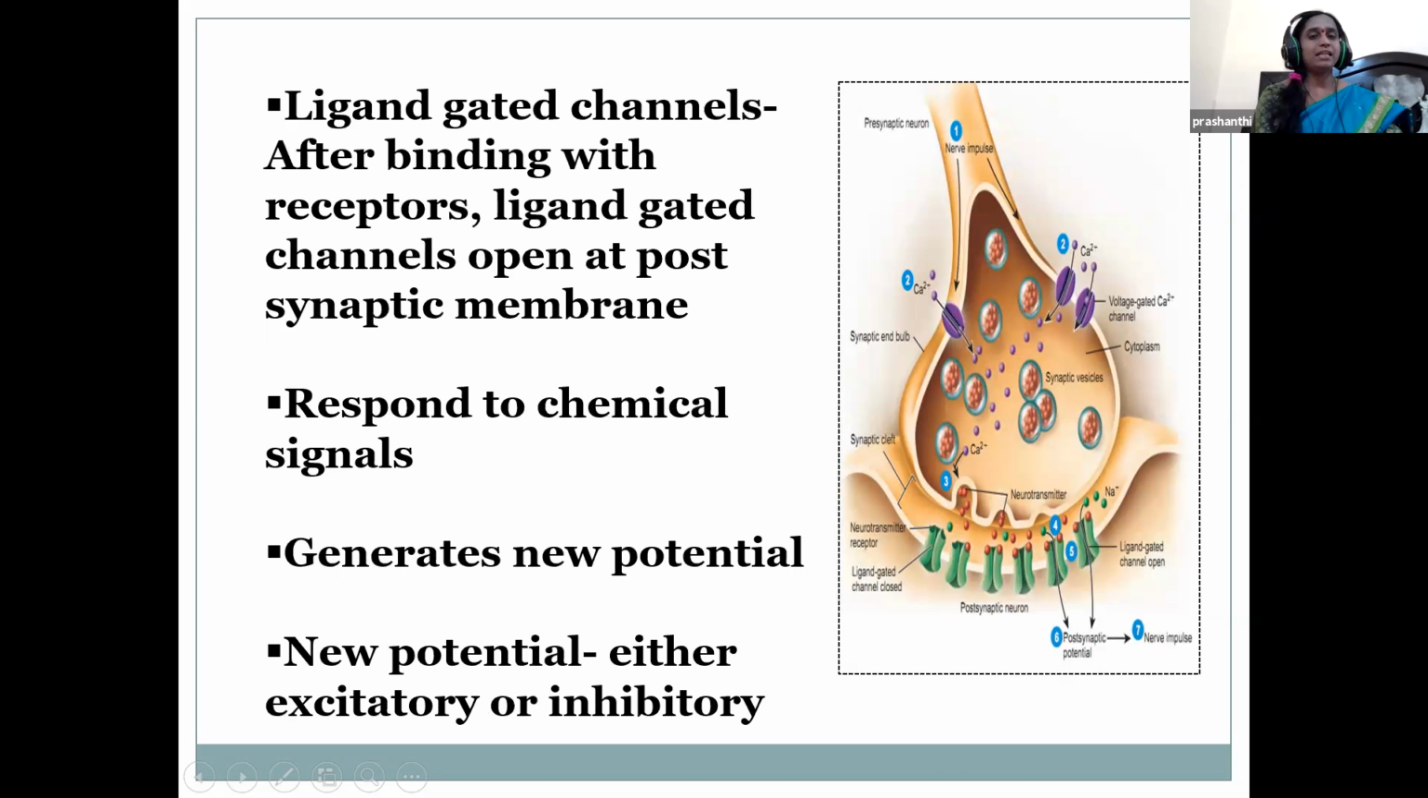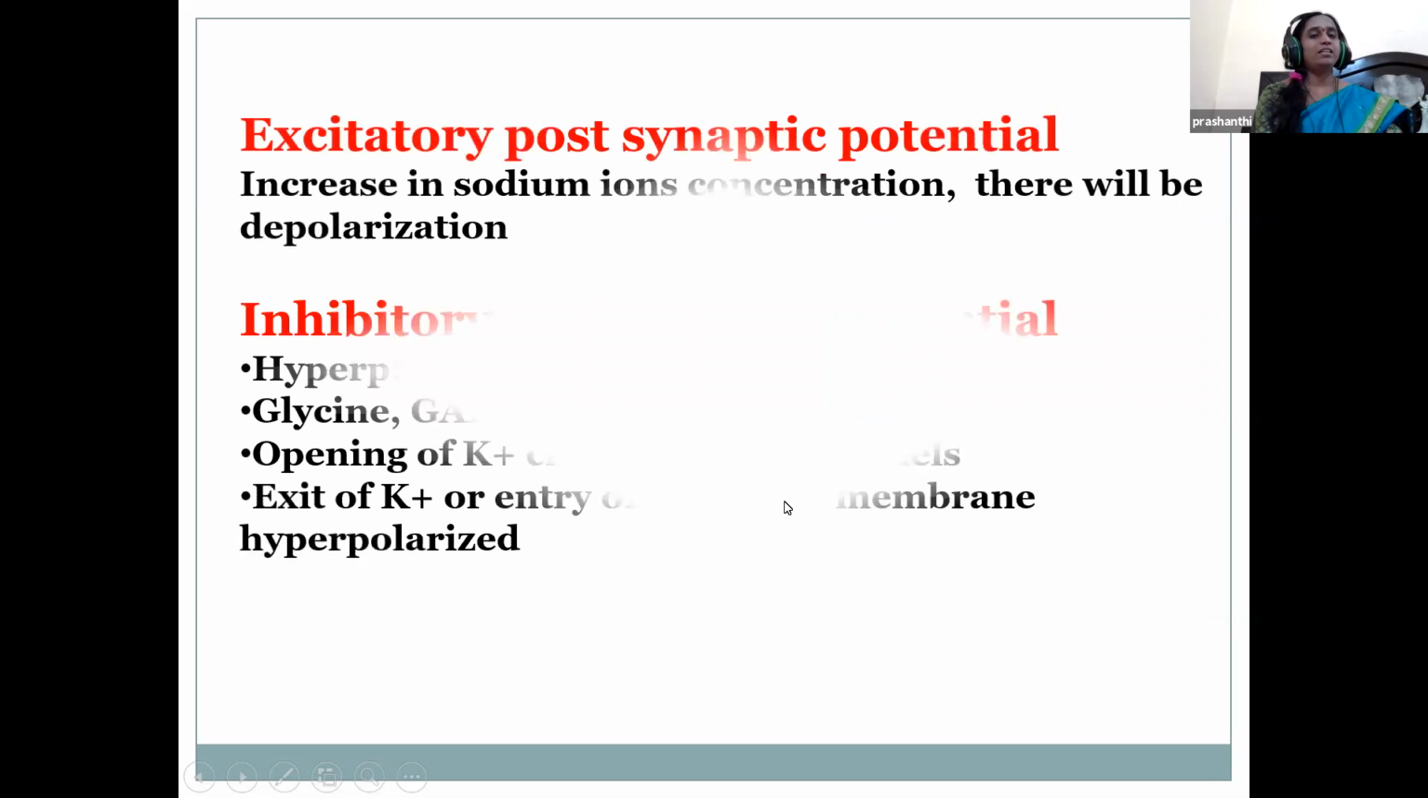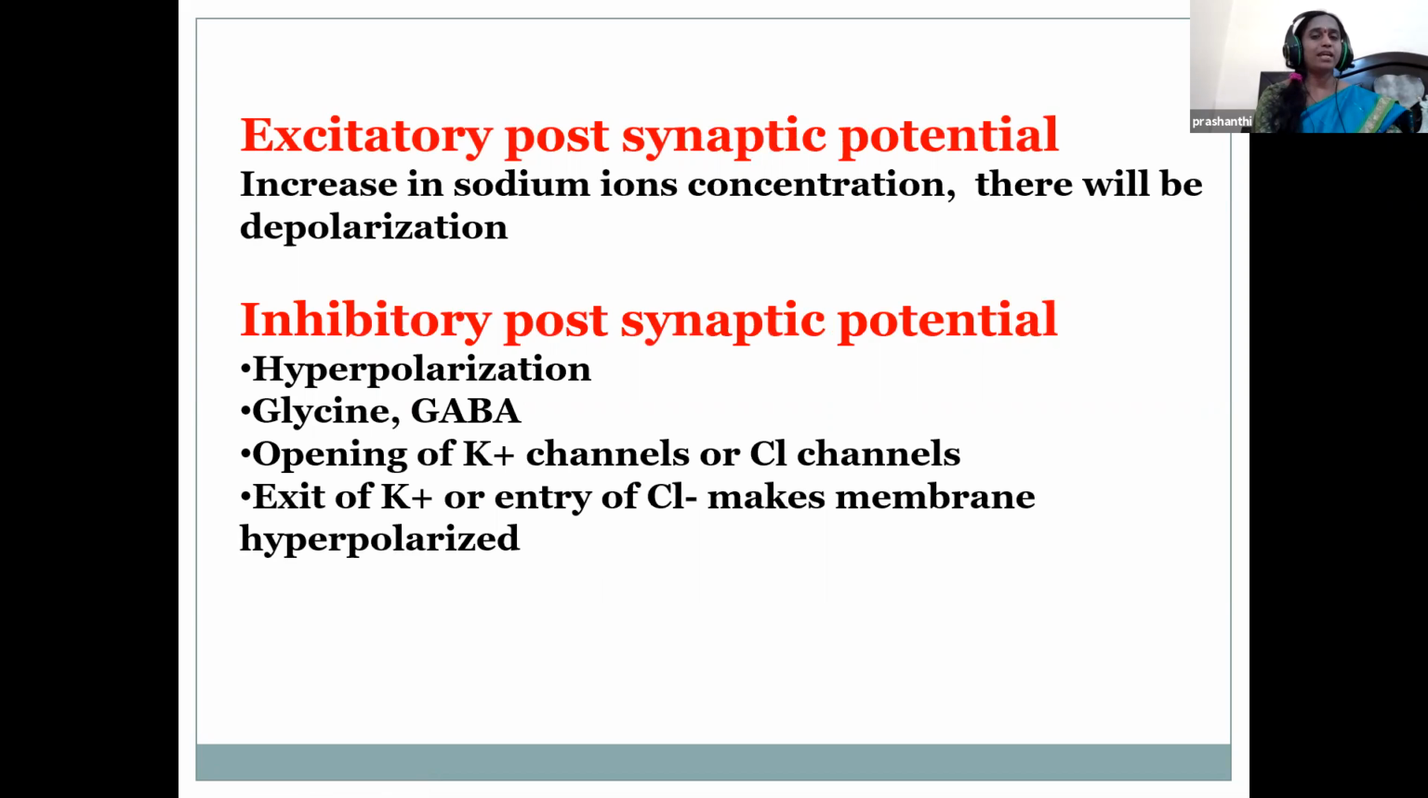The ligand-gated channels get opened, and the chemical stimuli generate a new potential. This new potential on the postsynaptic membrane might be either excitatory or inhibitory. When it is an excitatory postsynaptic potential, there is an increase in sodium ion concentration, and there will be depolarization. Depolarization means what, children? More sodium ions are entering inside, so there is more positivity inside the cytoplasm.